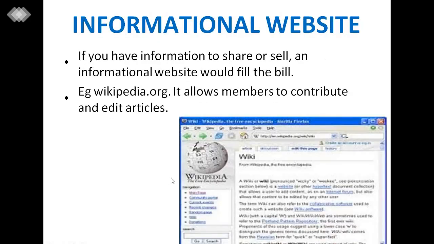Now some other websites are informational websites. If you have information to share or sell, an informational website would fill the bill. For example, wikipedia.org. It allows members to contribute and edit articles. So this is the diagram of an informational website.